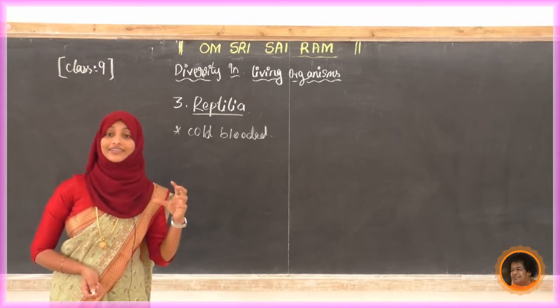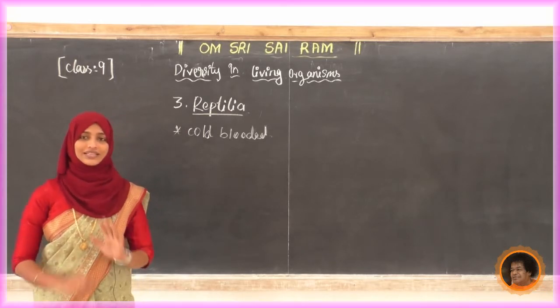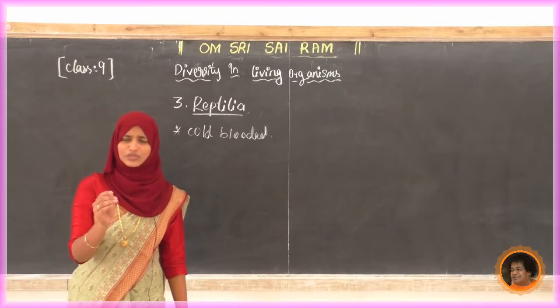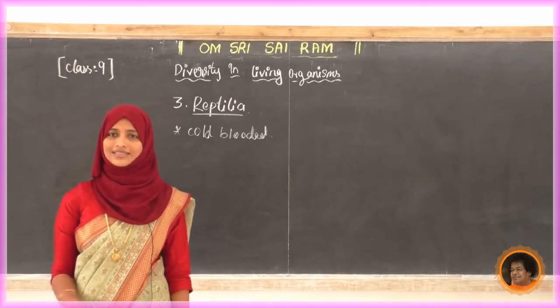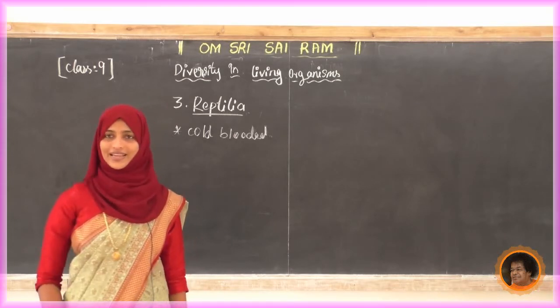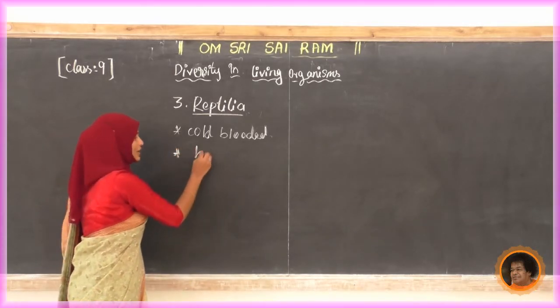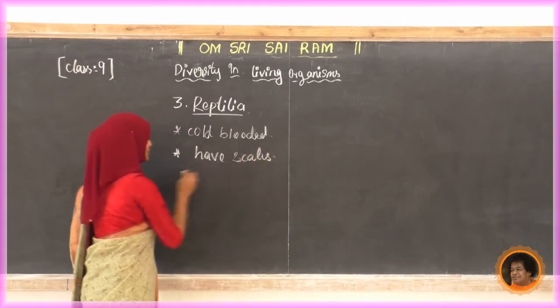But it is not like fish scales. Fishes have scales, but no, it is not like that. But it does have scales. If you observe the skin of any snake or crocodile or lizard, you can see the scales. Okay, so they have scales. Write down the point. Second one: have scales.